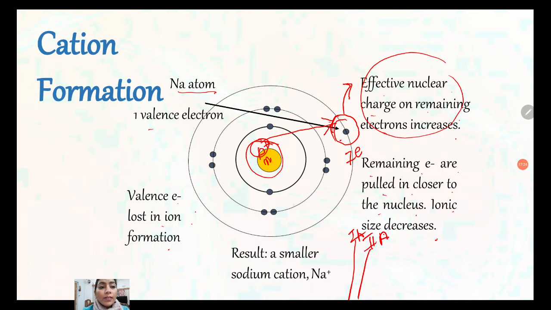What will be the result? Generally we get this type of question: whose size will be bigger, metal or metal ion? This is a metal, atomic number 11, electronic configuration 2, 8, 1. It will lose the electron. One electron will change into the sodium ion. So in the sodium ion, electrons will be 2 and 8. In the sodium metal, 3 orbits are there. In the sodium ion, there are only 2 orbits. So whose size will be bigger? Sodium metal is bigger in size in comparison to sodium ion.